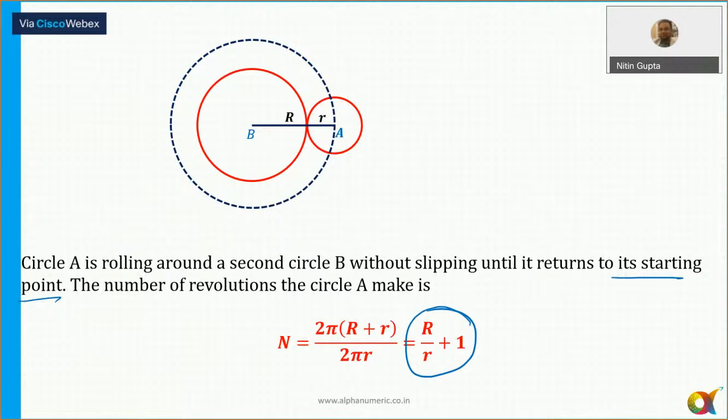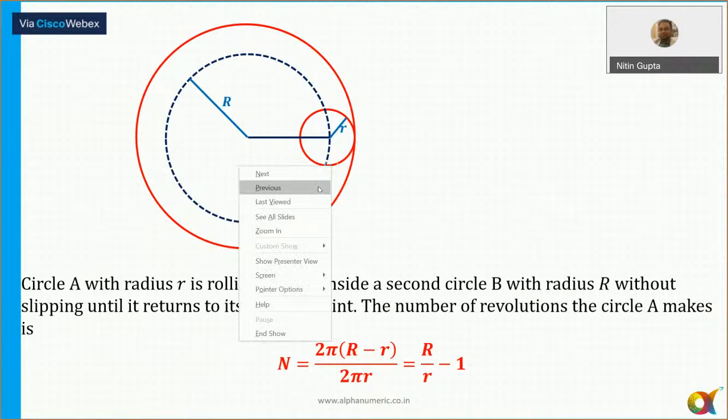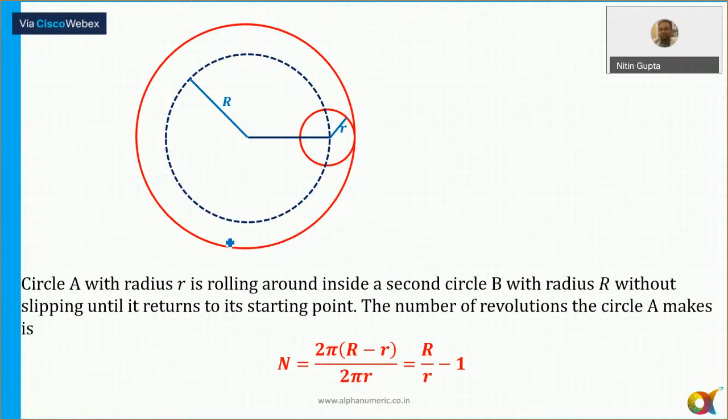And if this circle is inside, rotating on the circumference of the bigger circle, then the total number of rounds covered by this smaller circle is always the ratio of these two radii minus 1.